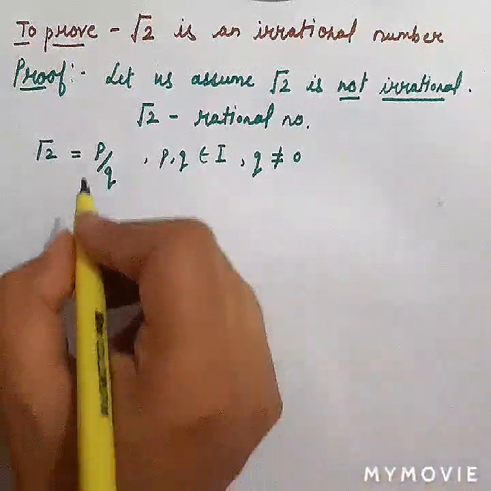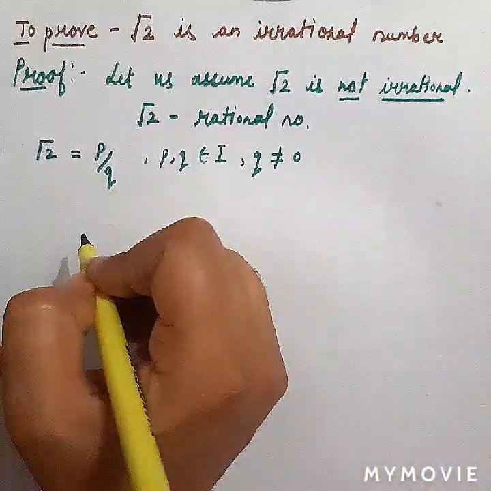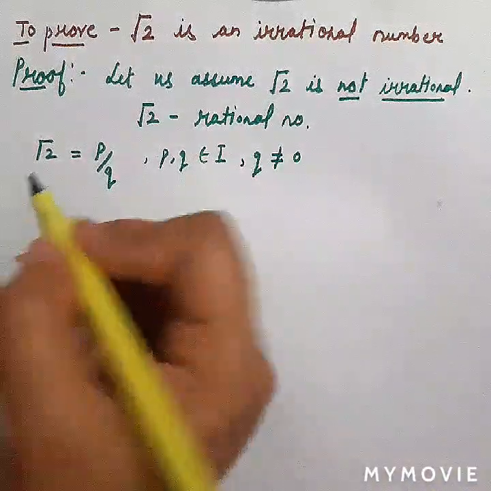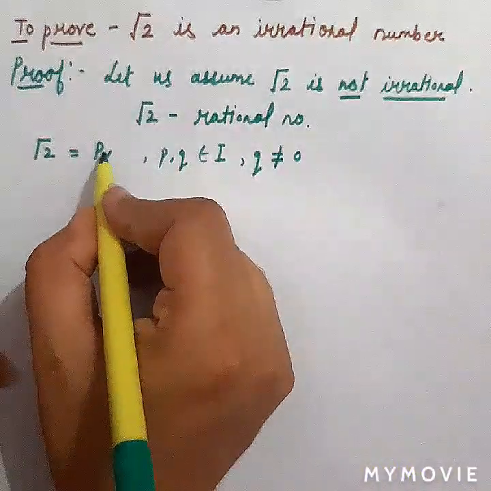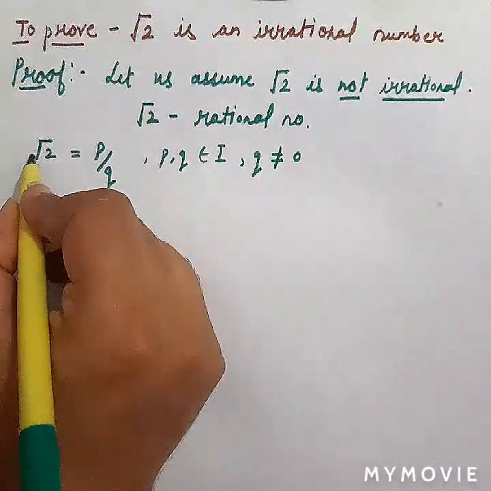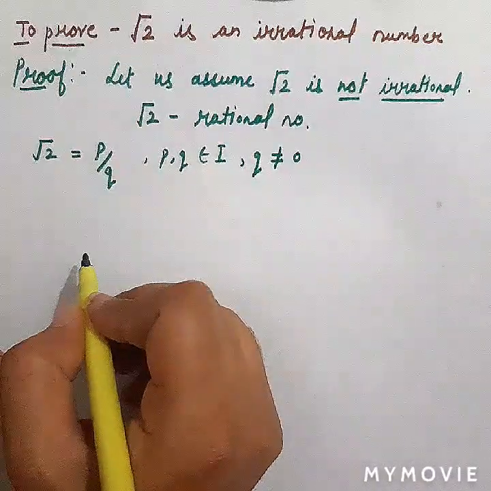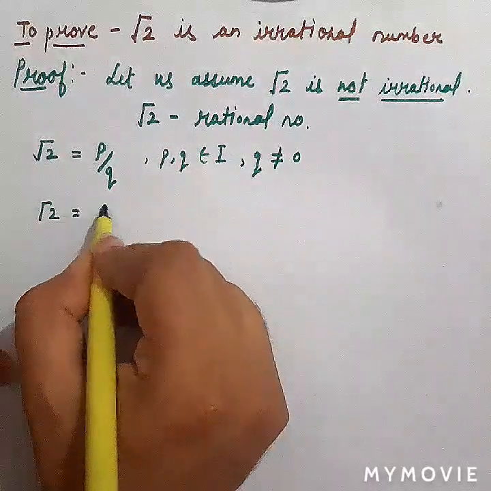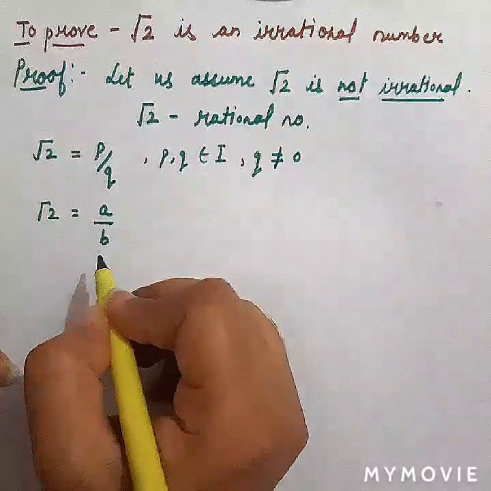And now we assume that p and q have a common factor other than 1, then we divide p and q by that common factor, and root 2 will change to a upon b.